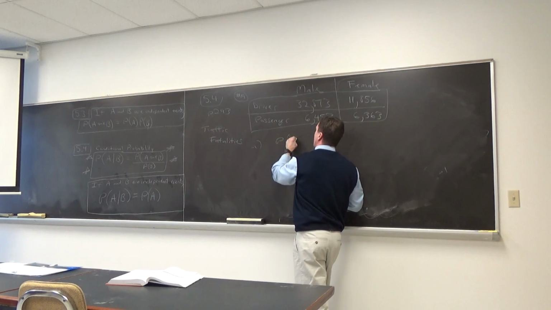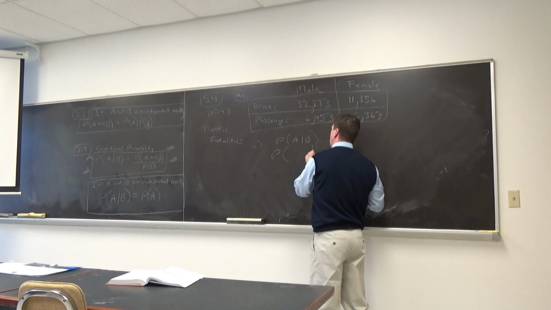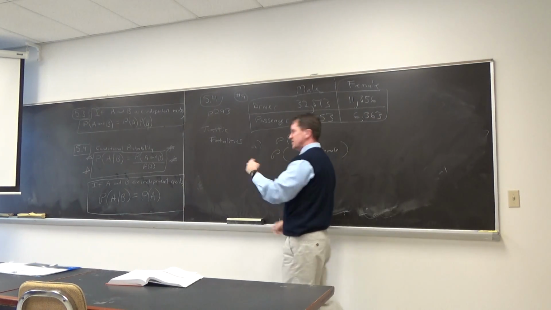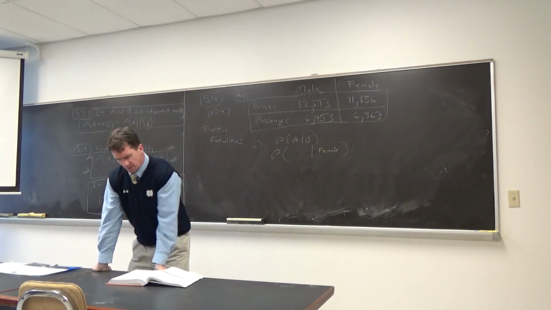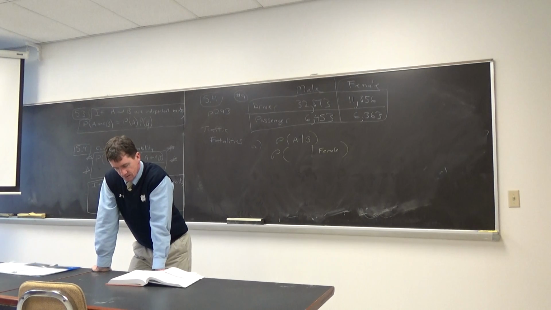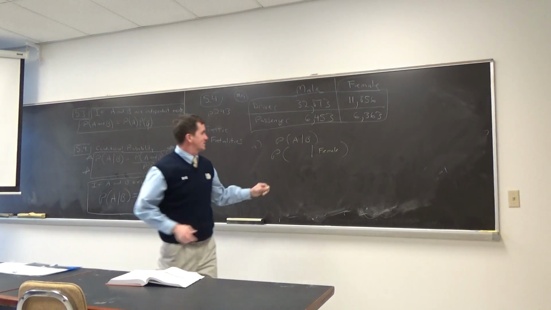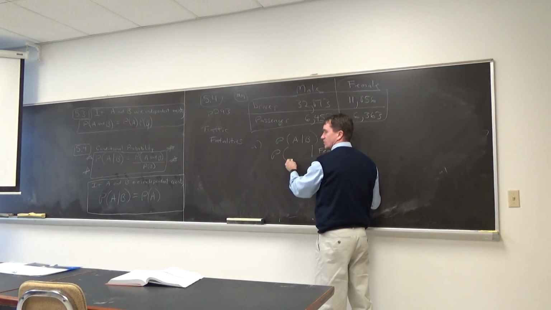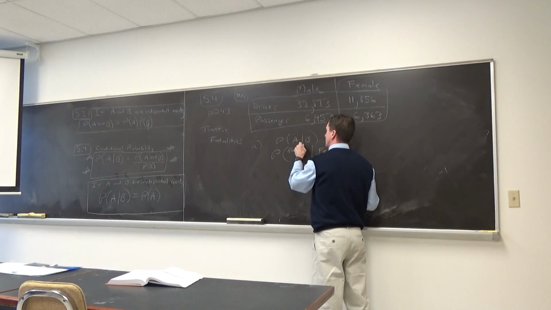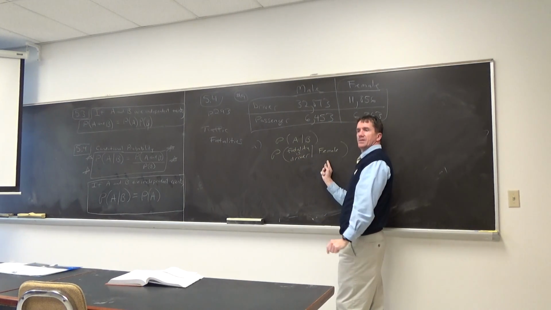So I'm going to write this out like a probability A given B. What's the probability? The given scenario is that it's a female. Let me reread it to you so you know what we put there. Among female fatalities, what's the probability that a randomly selected fatality is the driver? So here I get to put driver, or fatality is a driver. You can just put driver. Fatality is the driver, given that it's a female.